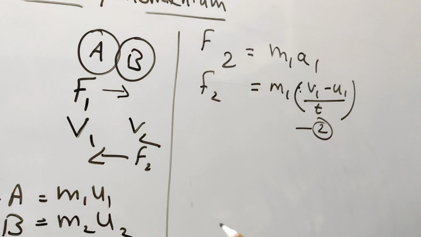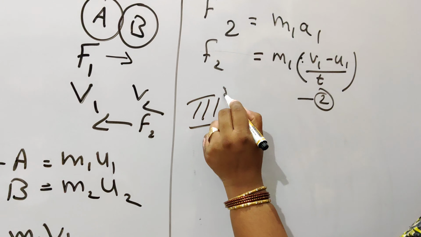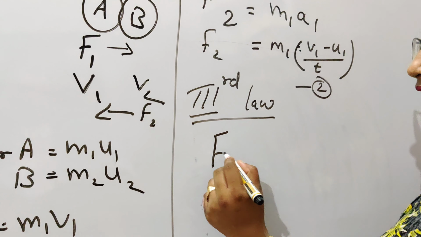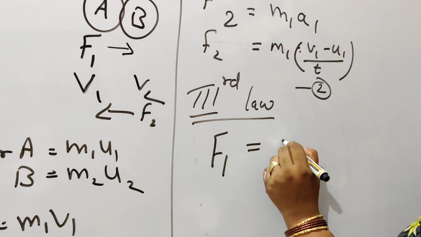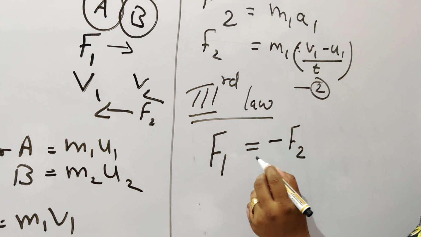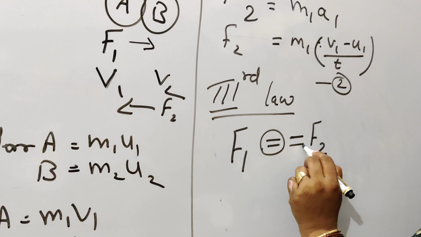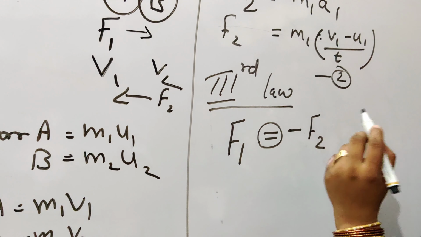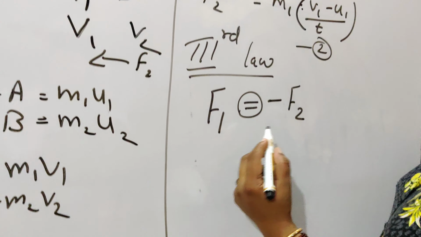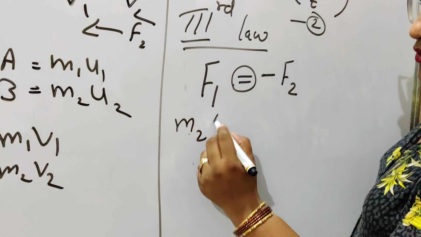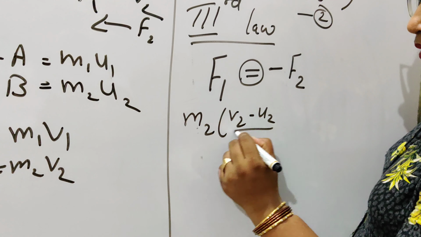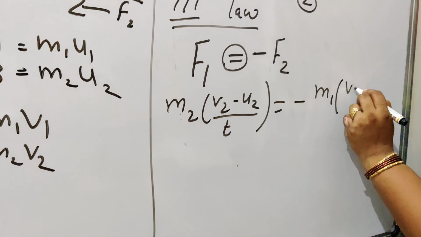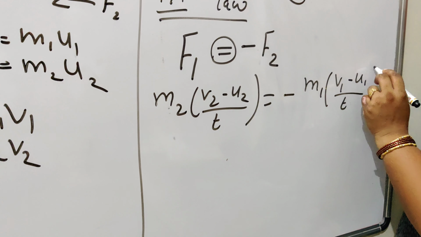We know from Newton's third law that every action has an equal and opposite reaction. Now, putting the values: F1 equals m2 (v2 minus u2) upon t equals minus of m1 (v1 minus u1) upon t.